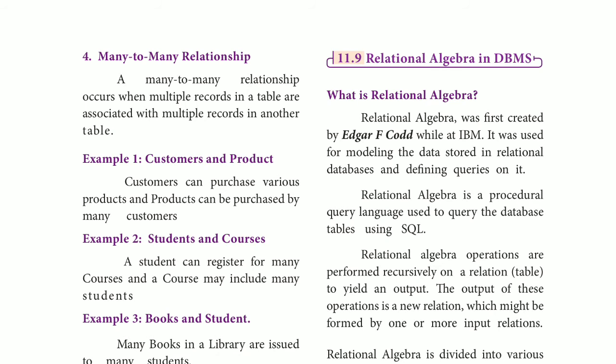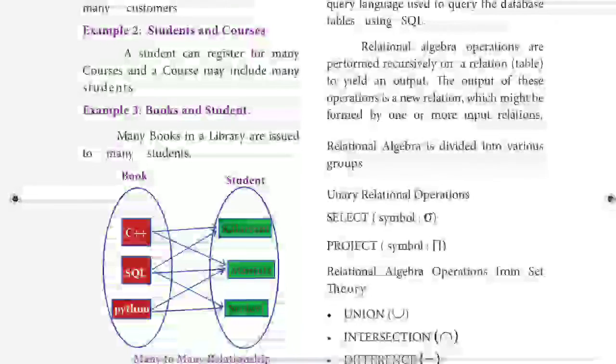Next is students to courses. Many students will access many courses online. Next is books and students. There are so many books that can be read by so many students. So this is many to many.